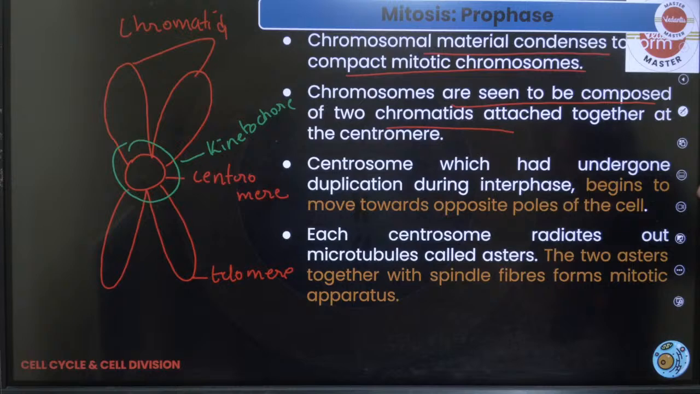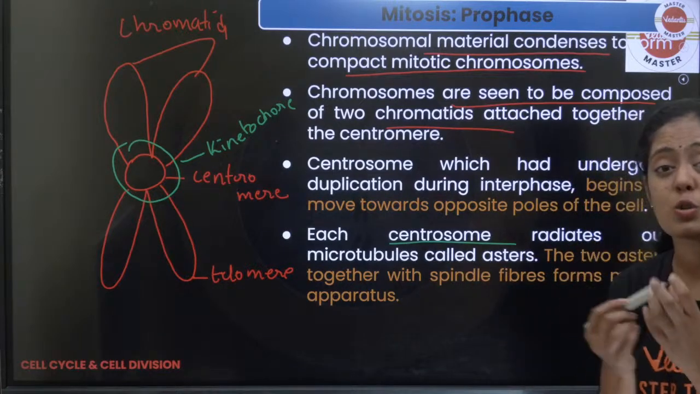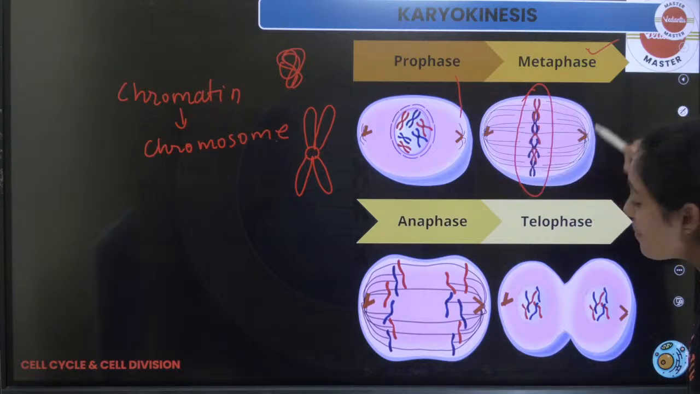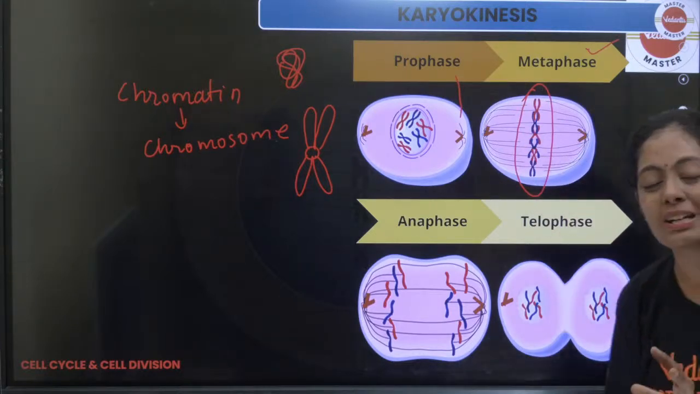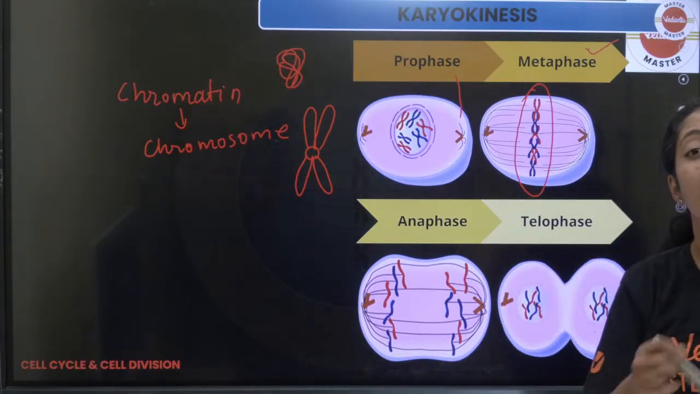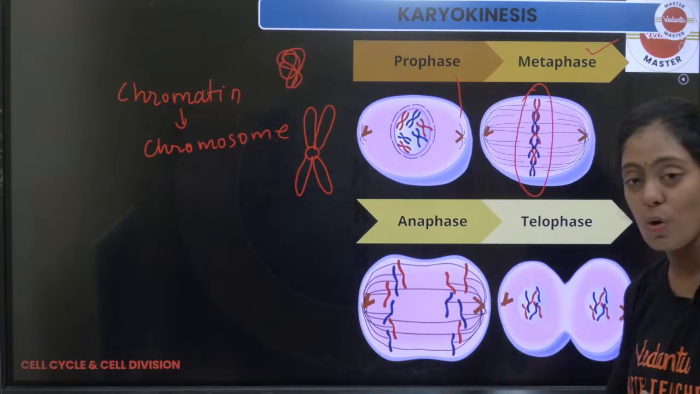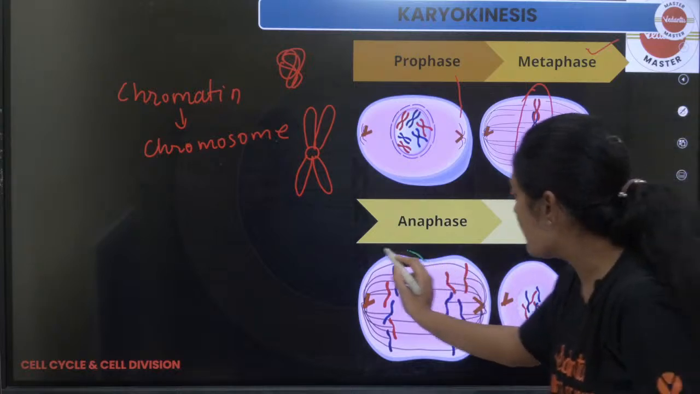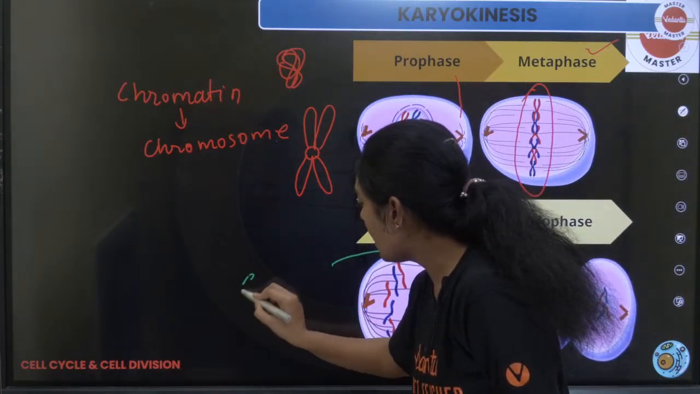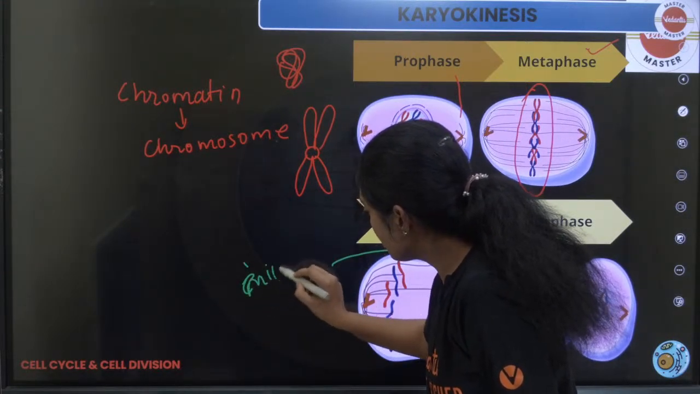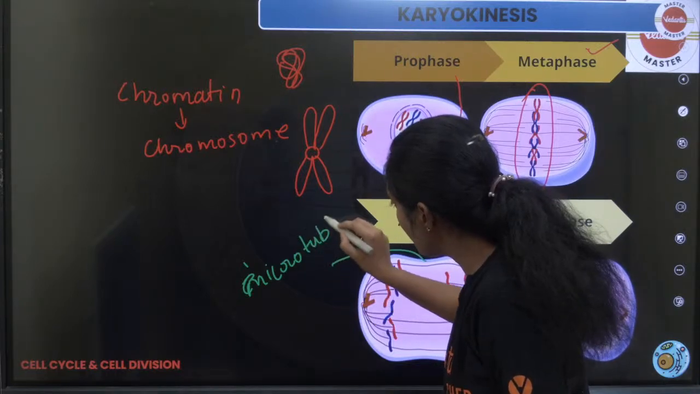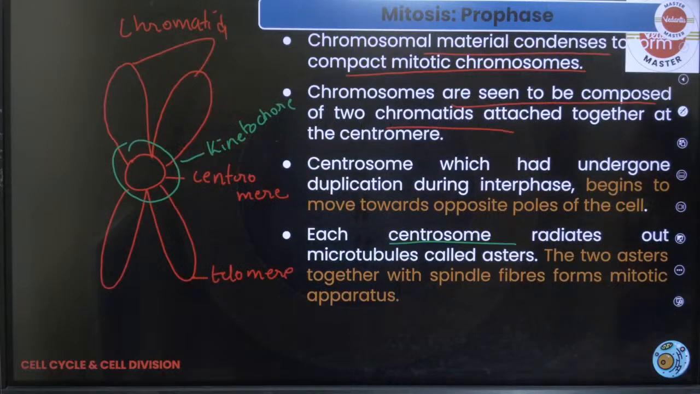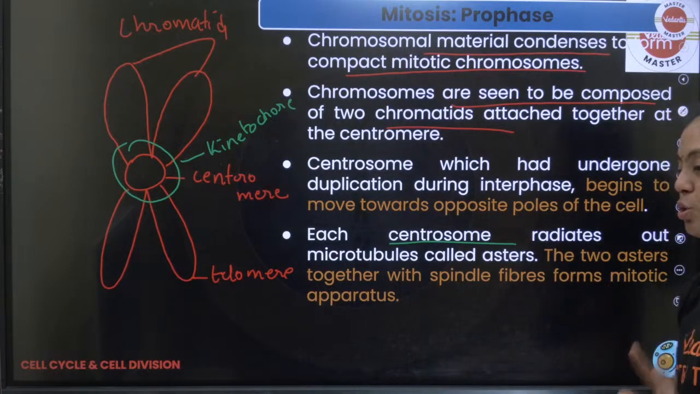And what is happening here? You would have seen a structure called the centrosome in your cell. Here you can see the spindle fibers that are formed. Those spindle fibers are very, very important for the division of the chromosome. So spindle fiber formation begins, and these spindle fibers are made up of a protein called microtubules. So microtubules make up your spindle fibers. Remember that. Understand clearly what happens in each stage.